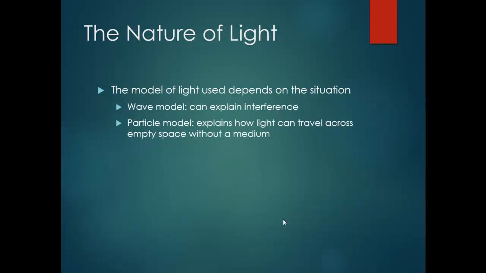The model of light used depends on the situation. The wave model can explain interference. The particle model explains how light can travel across empty space without a medium. We know that the wave of light is a transverse wave, which doesn't need a medium to transfer, so the particle model explains how light can travel across empty spaces without a medium.